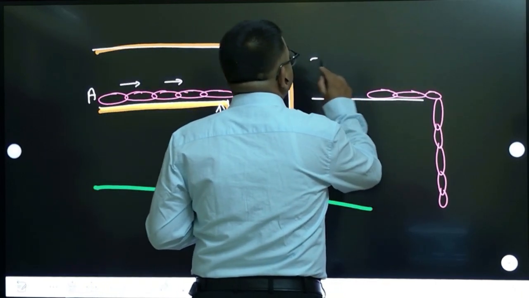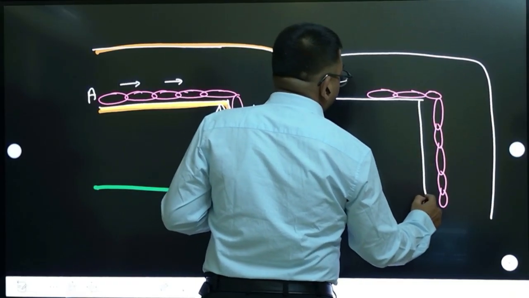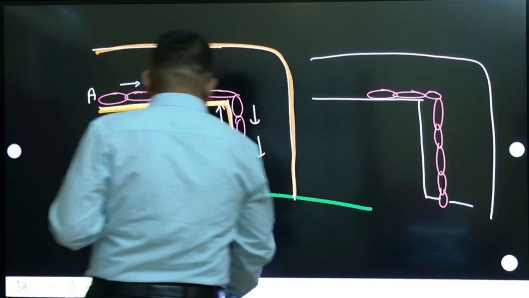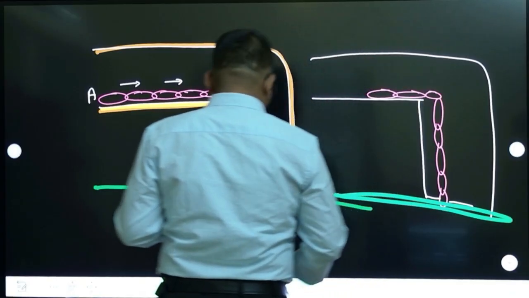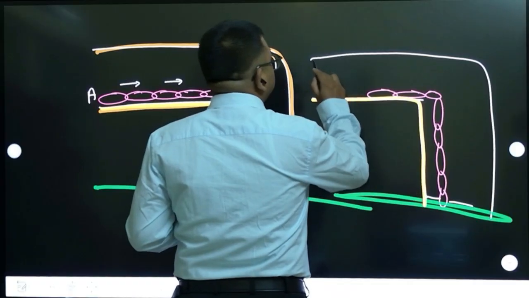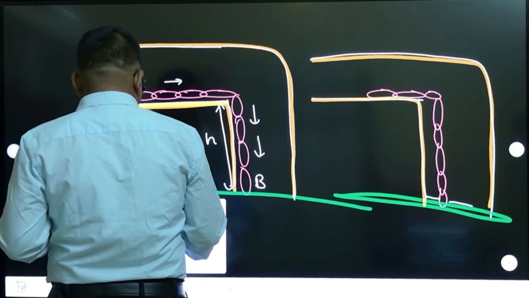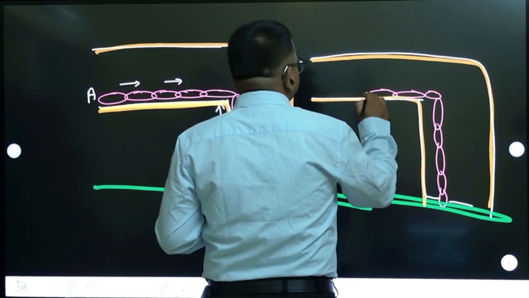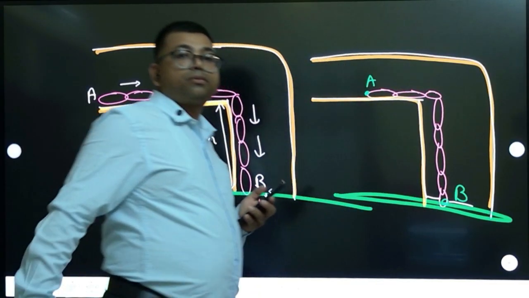So this is the tube like this, and this is the ground here. Now this I have taken at any instant. And this point is A and this point is B.